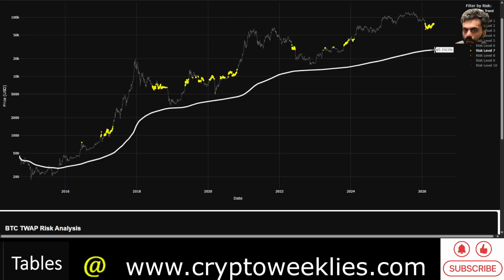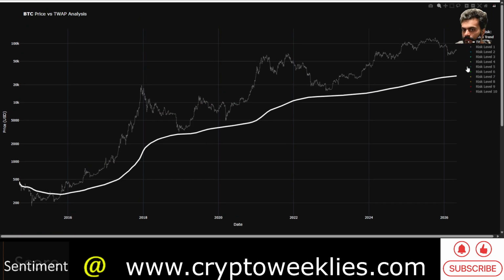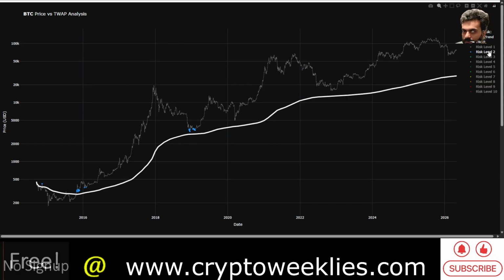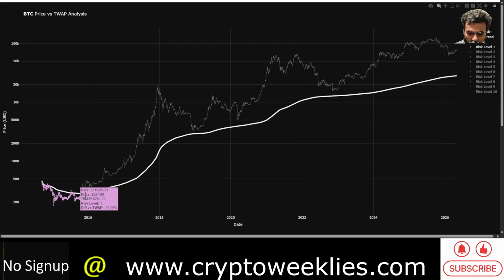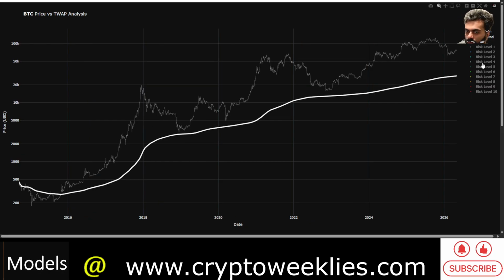So not expecting the price to fall all the way to the time weighted average price towards the bottom. Again, you can see in 2022 the risk level 3 offered that bottom. In 2018 risk level 2 offered that bottom, and in 2014-2015 the risk level 1 offered that bottom. So this time around one could make a logical case of even risk level 4 being the bottom or risk level 5 being the bottom.